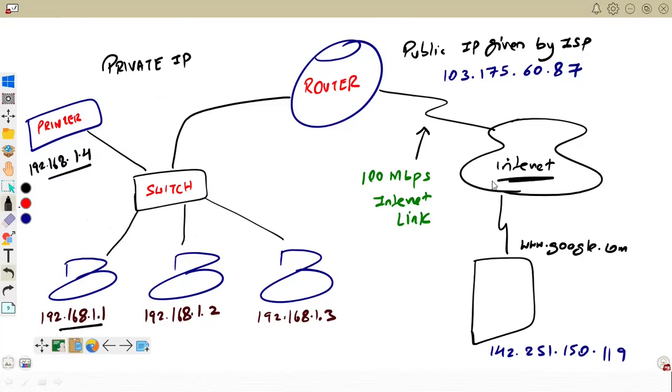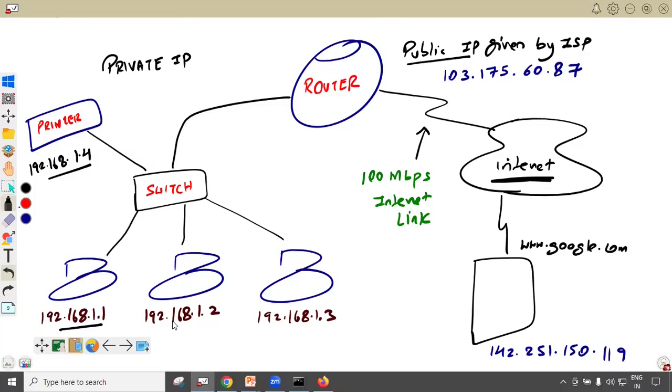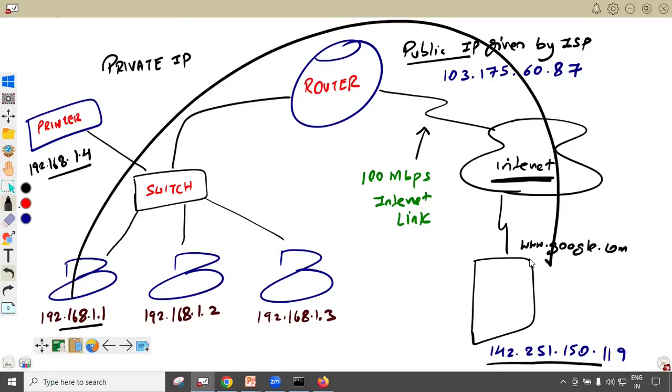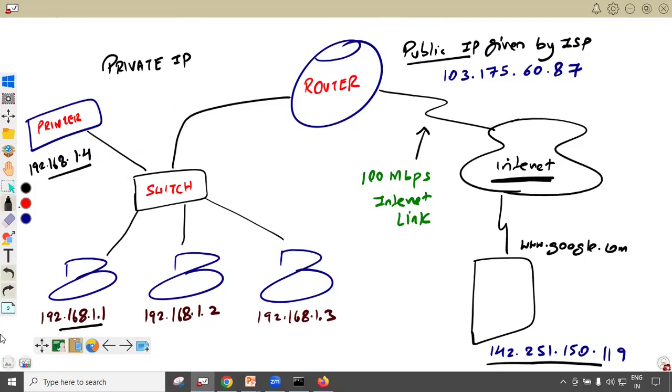Then on the internet, a public IP is required. Public IP is given to you by the ISP. And if you see on the internet, Facebook, Yahoo, Google, YouTube, all of them have a public IP. So a private IP cannot talk with a public IP address. That means we cannot access the internet directly. So we require a public IP, and that public IP address is given to us by the ISP from whom we take the internet link.